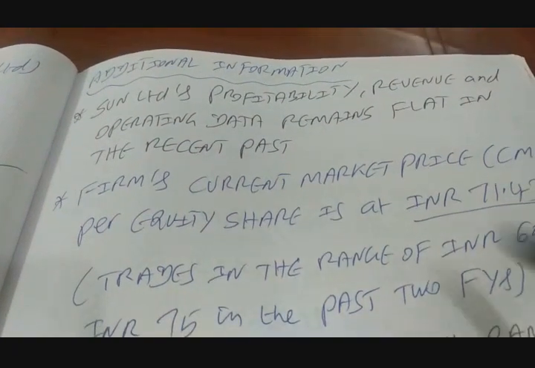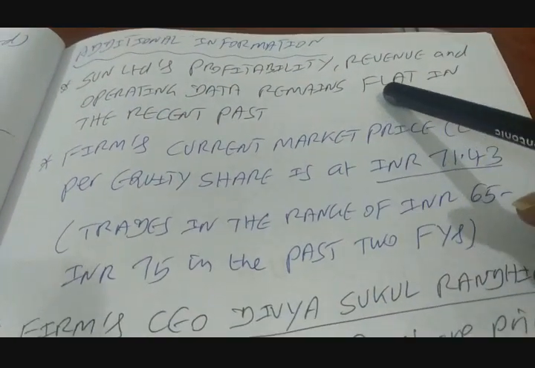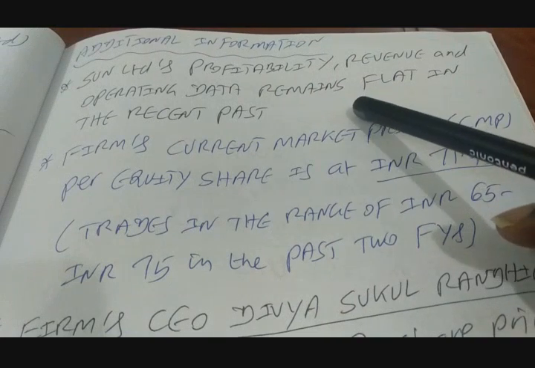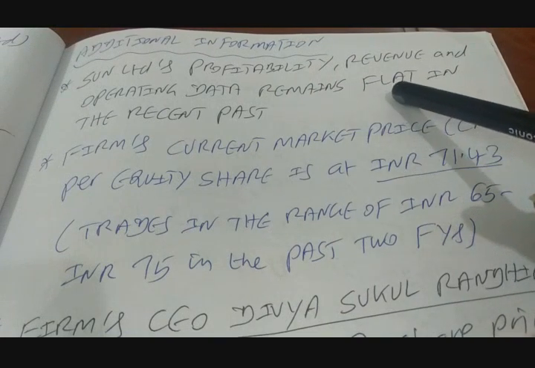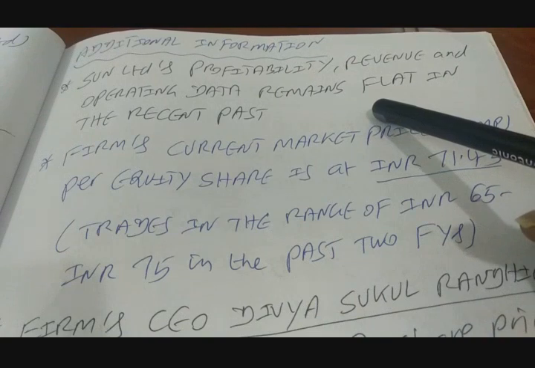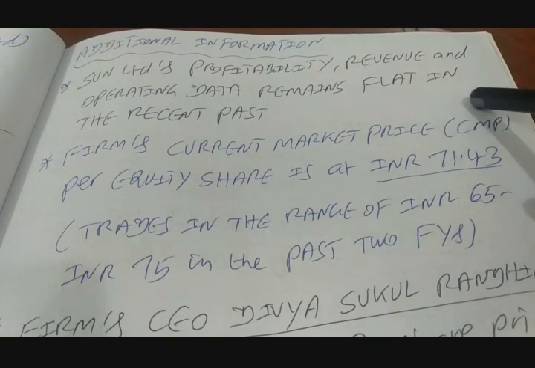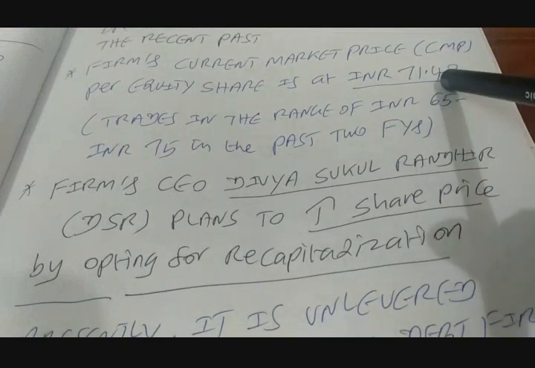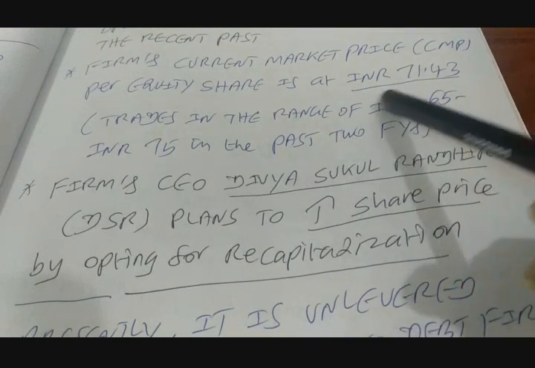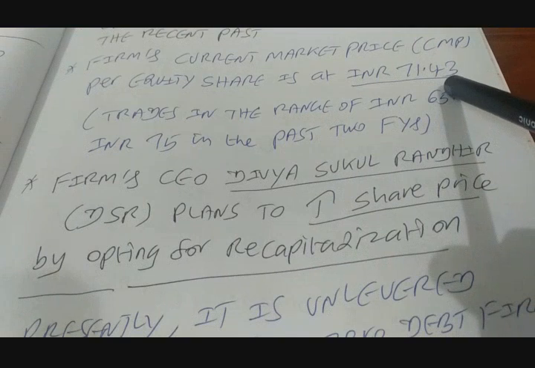These are all the additional information about this company. Number 1, Sun Limited's profitability, revenue and operating data remain flat in the recent past. The company's current market price, CMP, per equity share is INR 71.43.